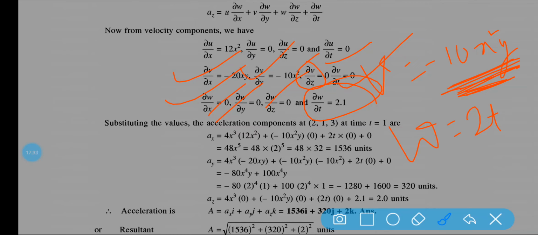Next, after putting the values, ax is equal to 4x cube, this is your equation. So az is equal to, this part is 0, this part 0, this part 0, this part is there. So 2 unit is the az. Similarly ay is equal to 320 unit, ax is equal to 1536 unit.